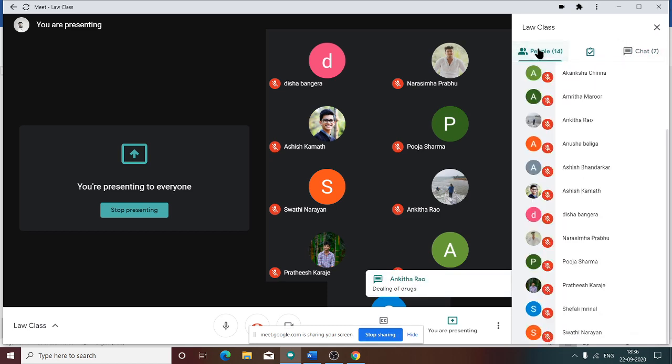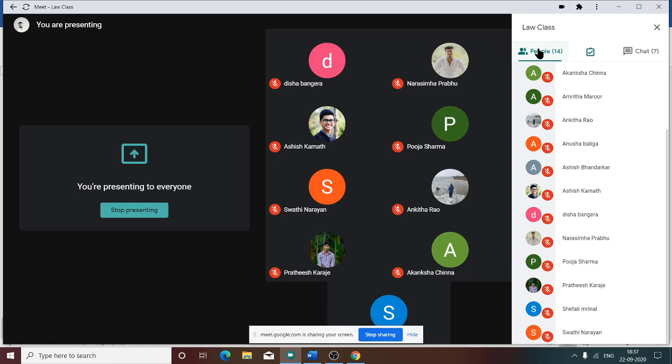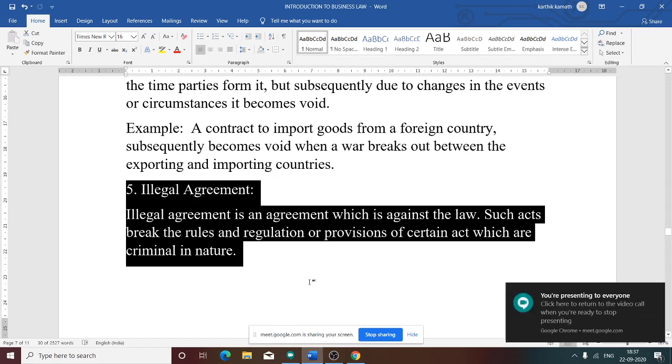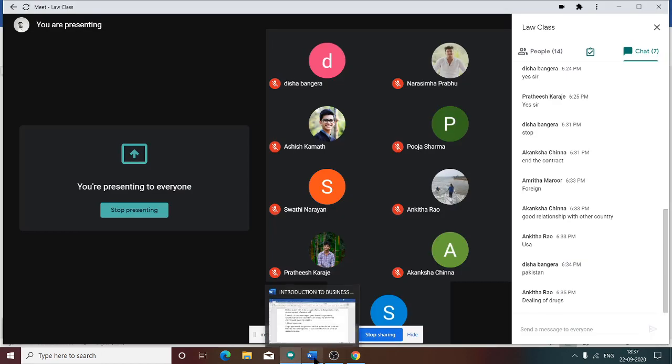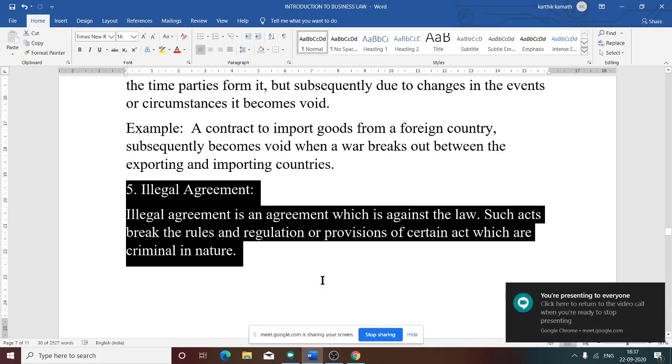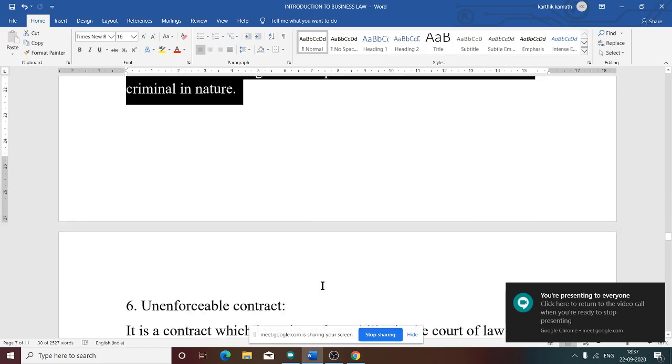Yes, correct, dealing in drugs. That is illegal in nature, which cannot be enforced in a court of law. Breaking the rules and regulations of the law, giving a bribe to someone to get employment, or a contract to kill someone, is illegal. So that is the meaning of illegal agreement, which is against the law.